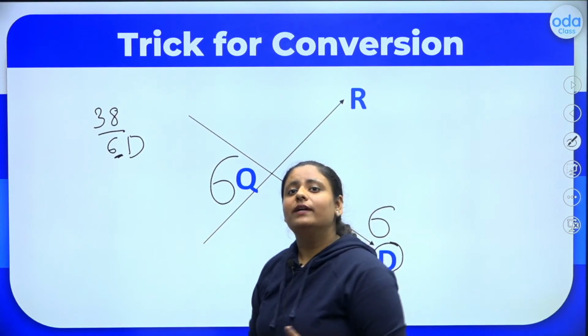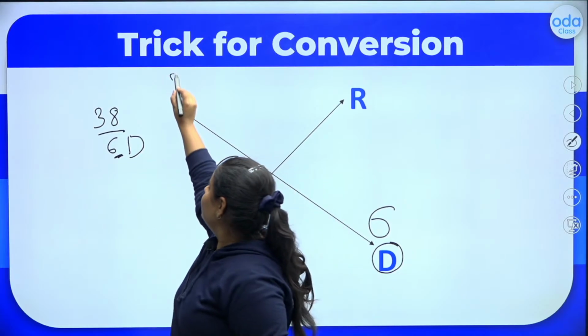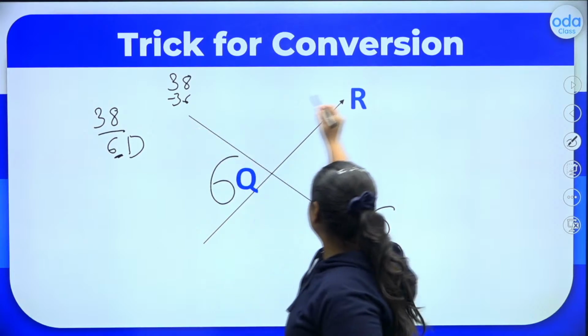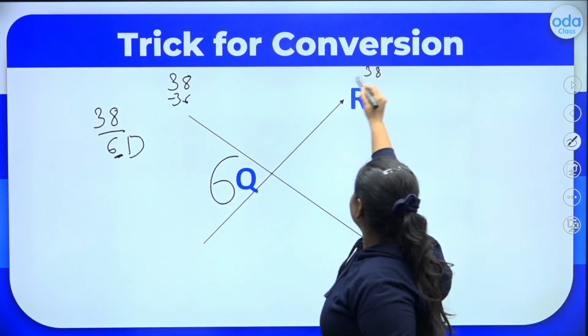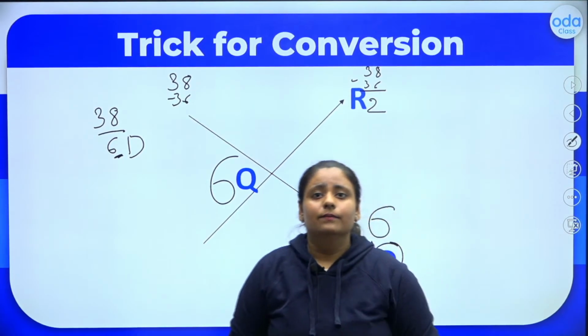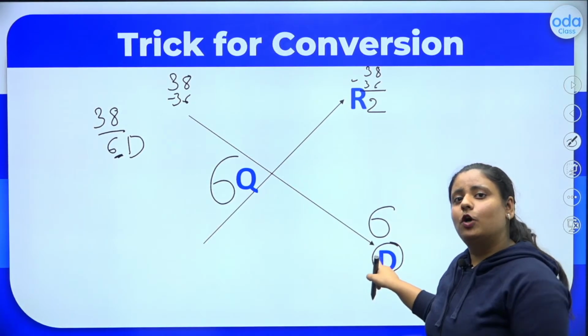And what answer you get when you multiplied 6 with 6? 36, right? So now that 36 you have to subtract over here. Let's do it over here. 38 minus 36. You will get 2. That becomes your R. So what you have to do? D, write that number which is in the denominator as it is.